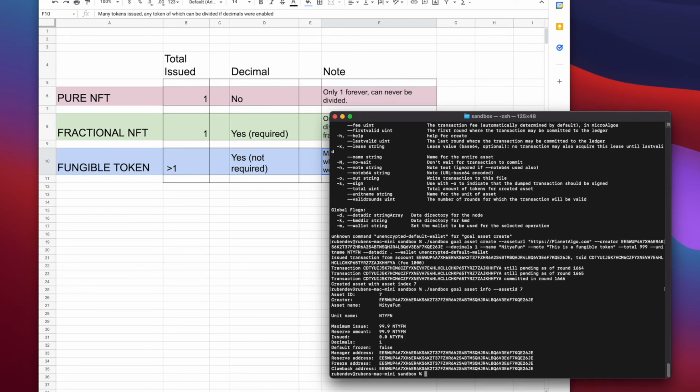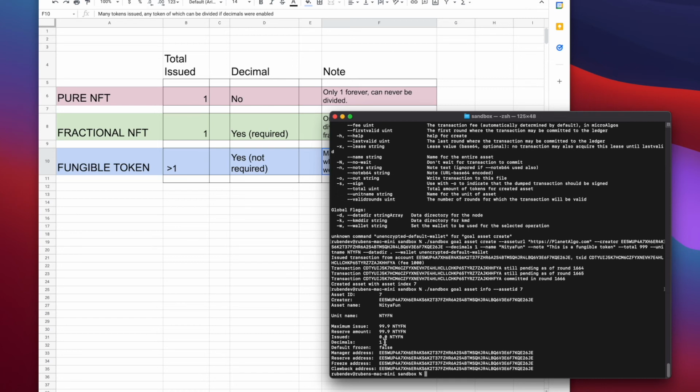And this should give us an asset ID of 7, and we'll look that up as soon as it's done. And now you can see we have NITYA fun. This is a fungible token. Maximum issue is 99.9 of them, and the decimals are 1. So with this, I can issue to you 0.1 NITYA fun. I can issue to you 1 NITYA fun. I can issue to you 2 NITYA fun. I can issue to you 1.1, 99.1, right? So this is why this is a fungible token. It has more than one of them.